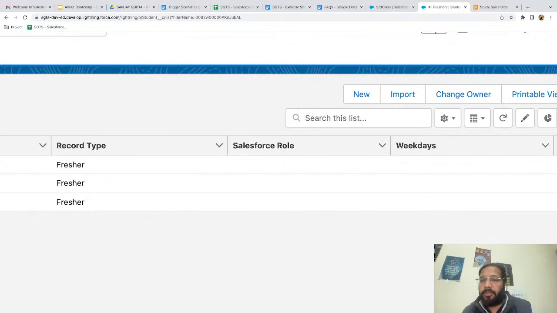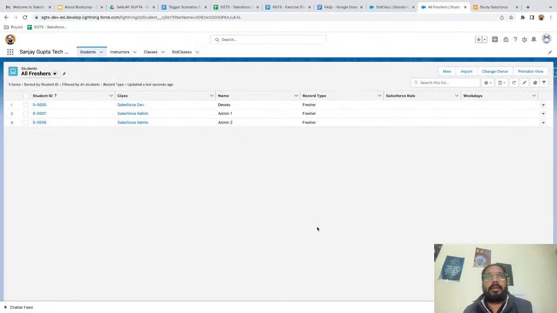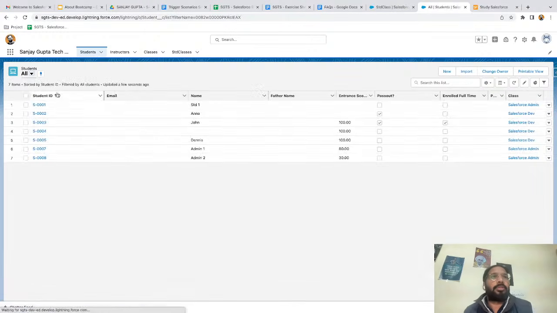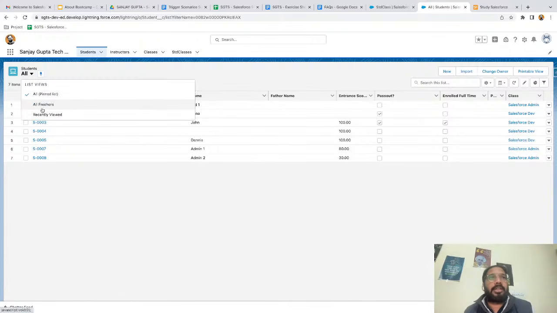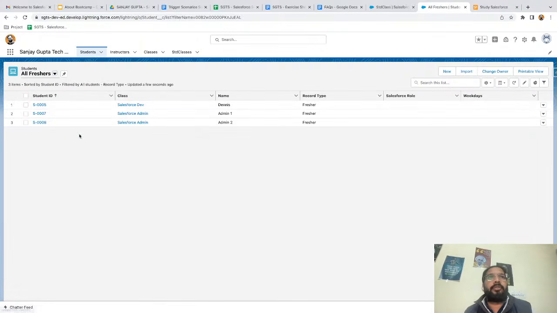So Harish, it will be for users, like what all records you want to see under a particular list view. So I just showed you how you can apply criteria. So on that basis, you can filter. So now if I select all, you will see all records. If you want to see only fresher records, you can just select it and you will have those records. So how simple it is. Okay, so for better UI experience, we have this list view configuration.